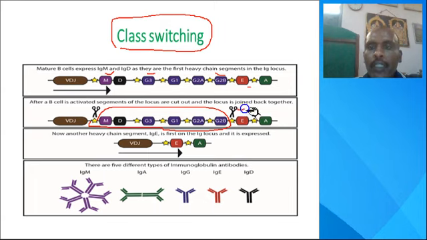Here scissors is depicted, so this part is cut. Then the remaining part is flanked to the variable heavy chain, not the light chain.